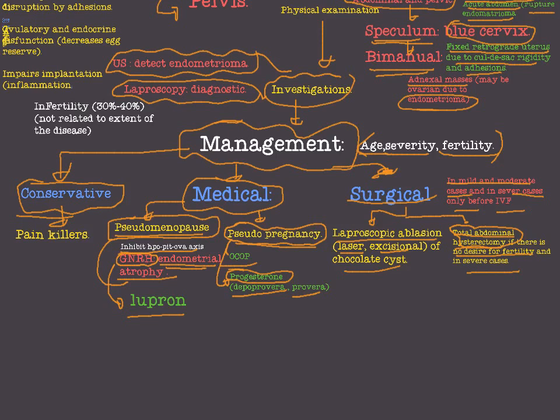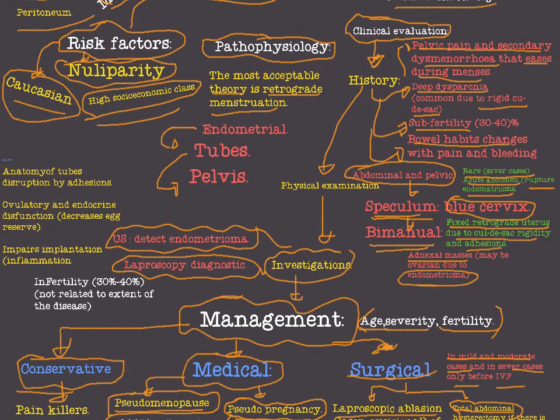Okay, so what about the fertility in endometriosis? Infertility rates of endometriosis is about 30 to 40%. Okay, and again it is not related to extent of the disease, like the pain in endometriosis is not related to extent of disease, and infertility also is not related.